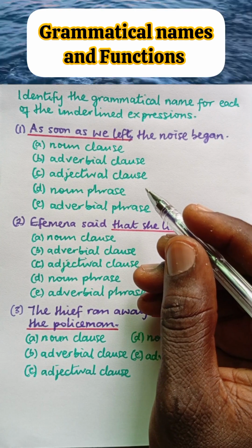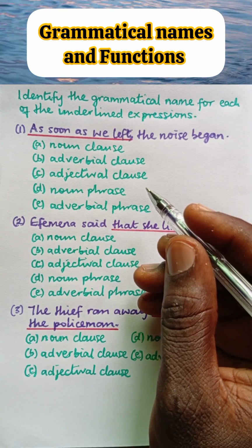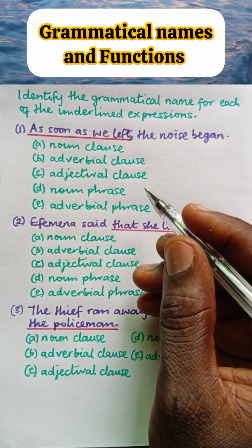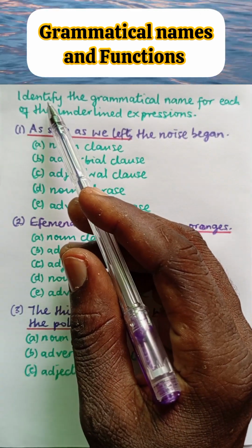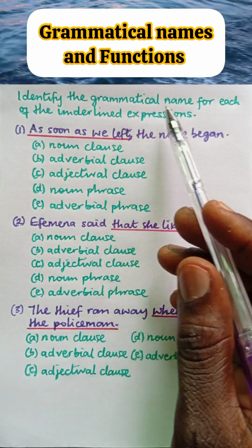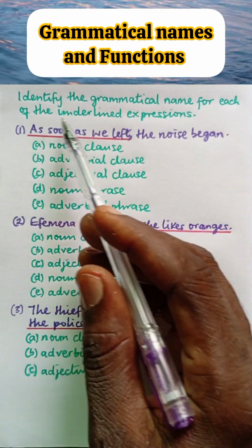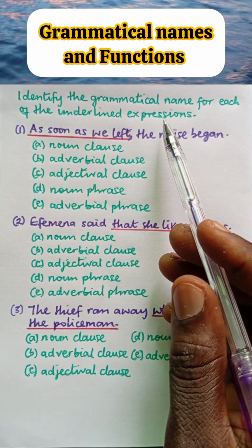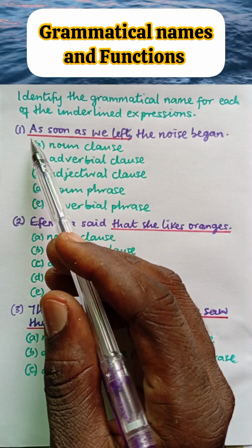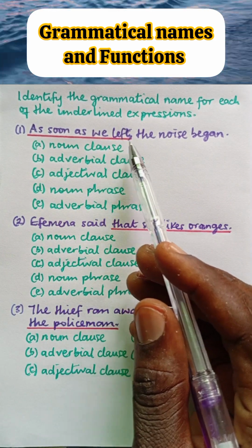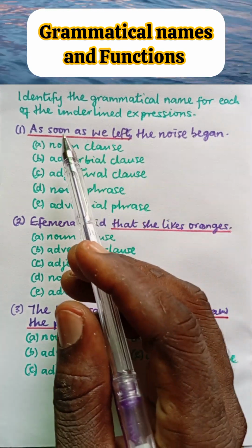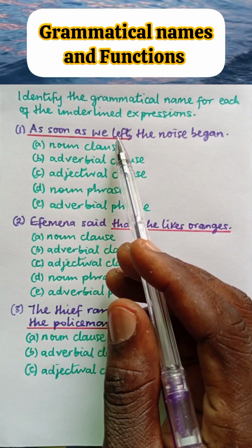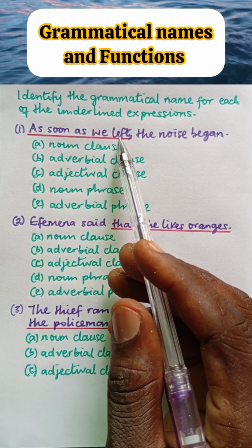Let us take some quiz on a very interesting topic, grammatical names and functions. Identify the grammatical name for each of the underlined expressions. Let us start with number 1. As soon as we left, the noise began. We are to identify the grammatical name for this underlined expression, as soon as we left.